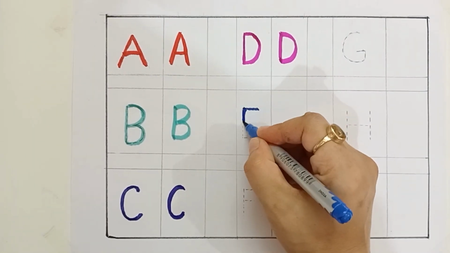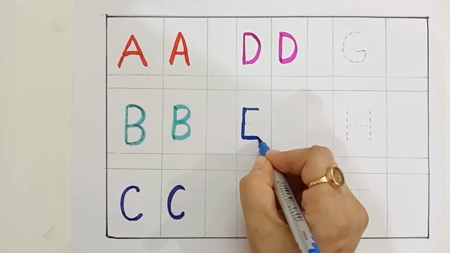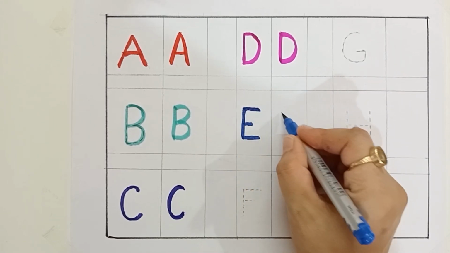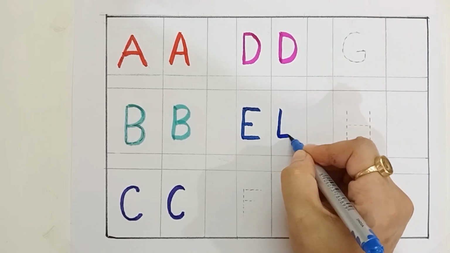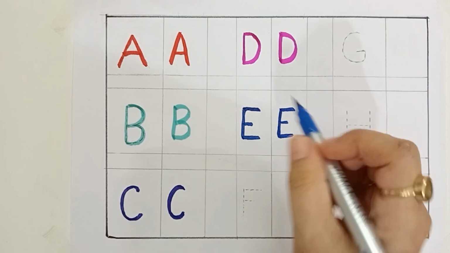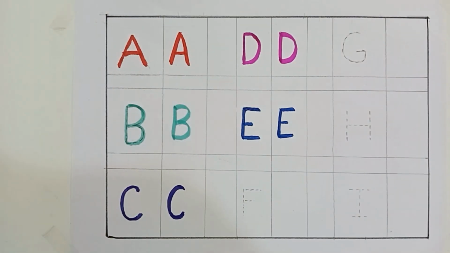E for egg. E for egg. Blue color, brown color.